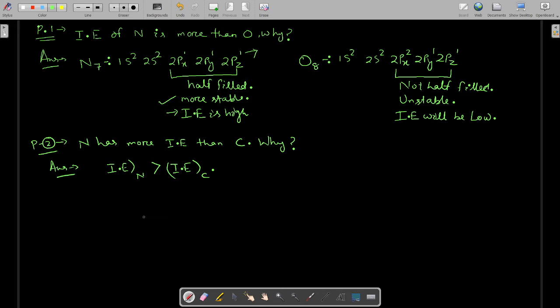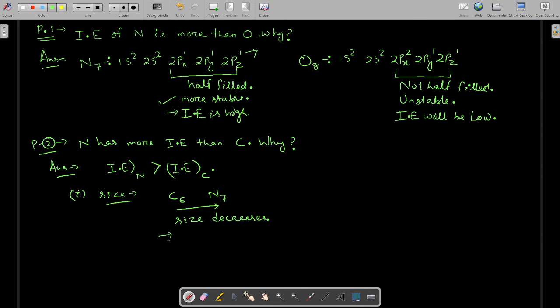Two factors are here. First factor is the size factor. We know carbon is atomic number 6, nitrogen is atomic number 7. From here to here, what happens to size? Nuclear charge increases, size decreases. Okay, size decreases.